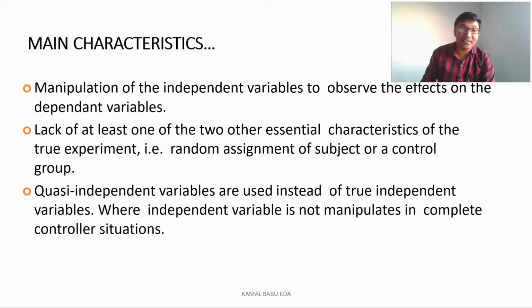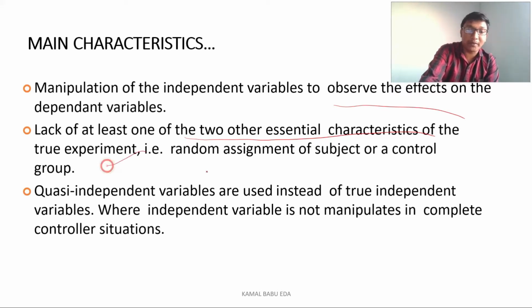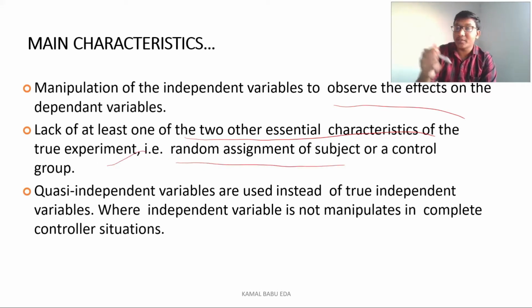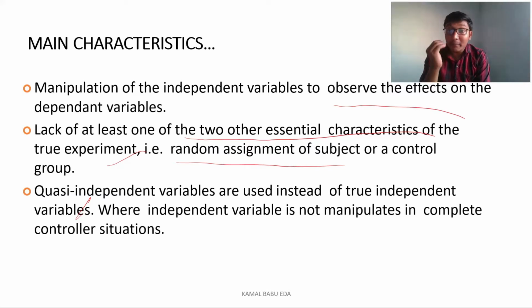Coming to the main characteristics: manipulation of the independent variable, mainly to observe the effect on the dependent variable, and, as I am saying, lack of at least one or two essential characteristics of true experimental research design, that is random assignment of subjects or control group. Here quasi independent variables are used instead of true independent variables, where the independent variable is not manipulated in a complete control situation. We do not have complete control over the independent variable.